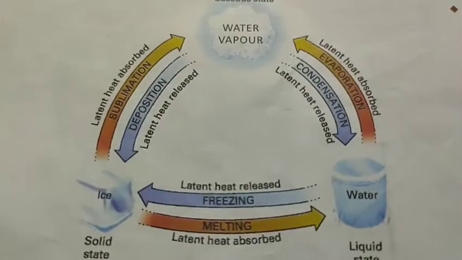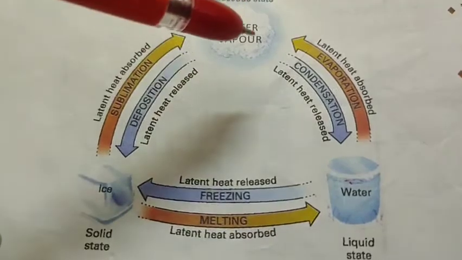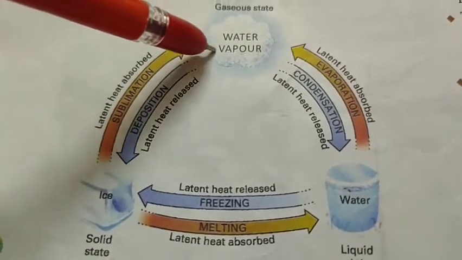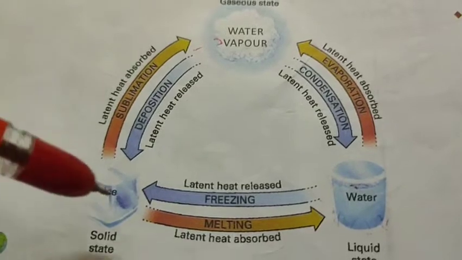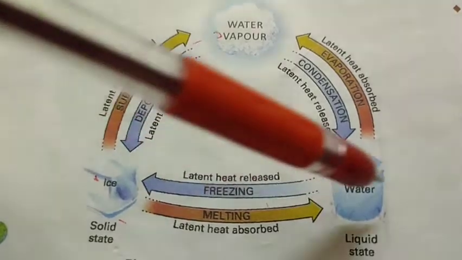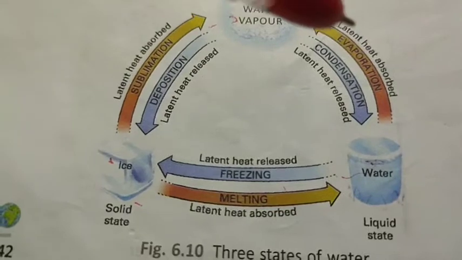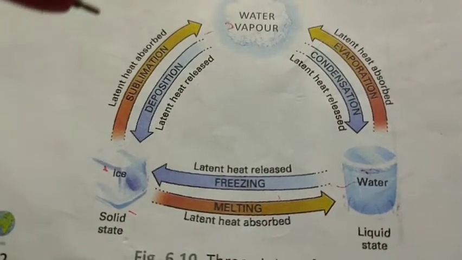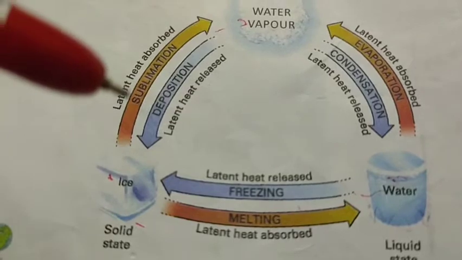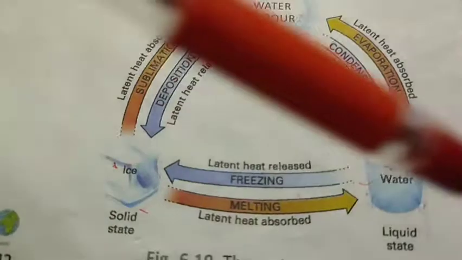Three states of water. This is water, and condensation converts it into water vapor, and deposition converts it into the solid state, this is ice, and melting converts it into water. In this process of three states, condensation and evaporation, sublimation and freezing, we can see all these things in this cycle.